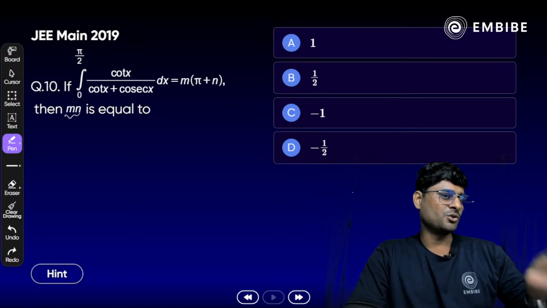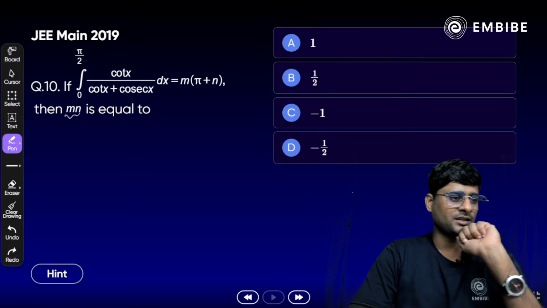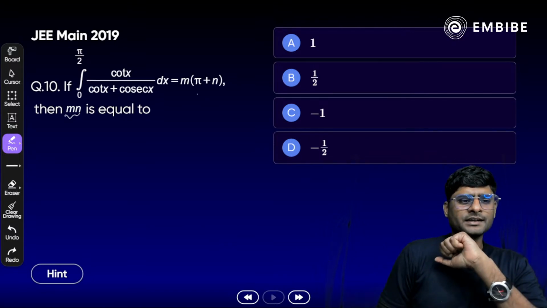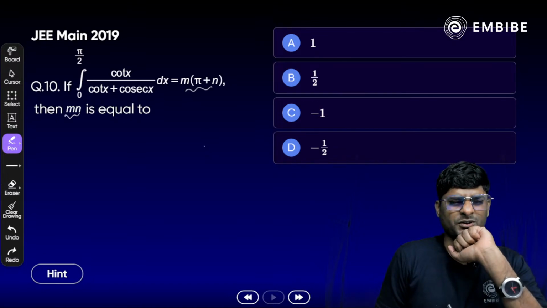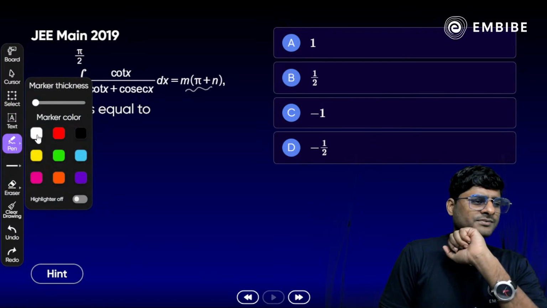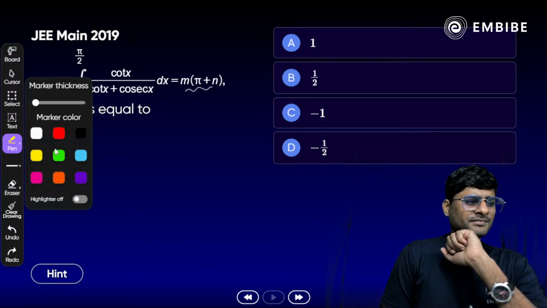So yes, we have the integral from 0 to pi by 2 of cot x upon cot x plus cosec x dx equal to m times pi plus n here, and you have to find m into n here. Okay, first of all you have to solve it, and solve it in this pattern here. Can you do it yourself? I just give you a hint here. Yes, we can convert into sin and cos form here. Okay, आप sin और cos के फॉर्म में कन्वर्ट कर सकते हैं. Like what?